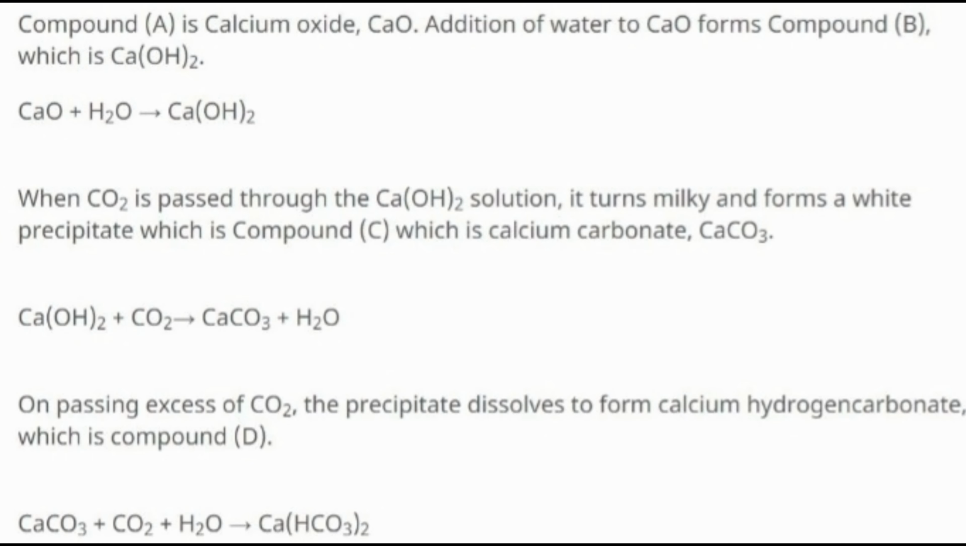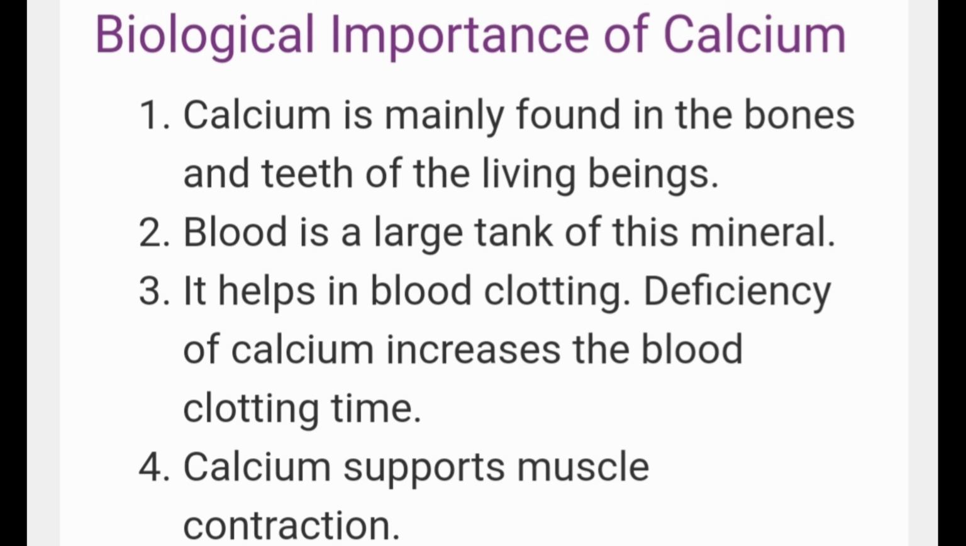Answer. Compound A is calcium oxide. Addition of water to CaO forms compound B, which is Ca(OH)2. When CO2 is passed through the Ca(OH)2 solution, it turns milky and forms a white precipitate, which is compound C, which is calcium carbonate. On passing excess of CO2, the precipitate dissolves to form calcium hydrogen carbonate, which is compound D. Biological importance of calcium.